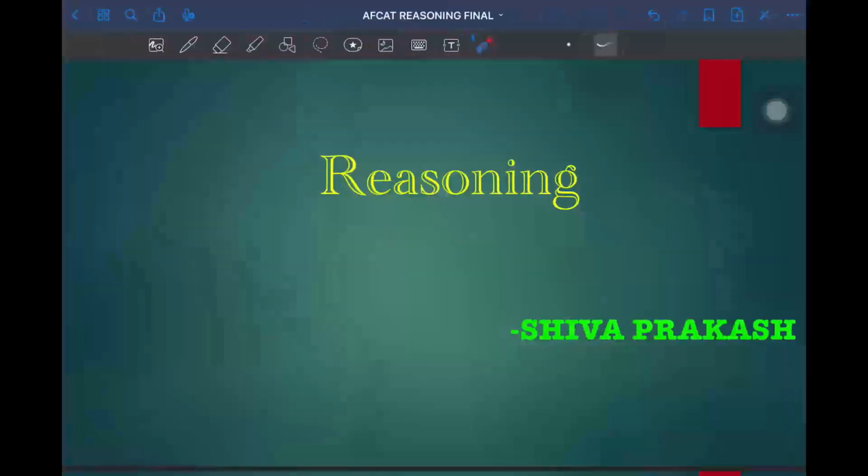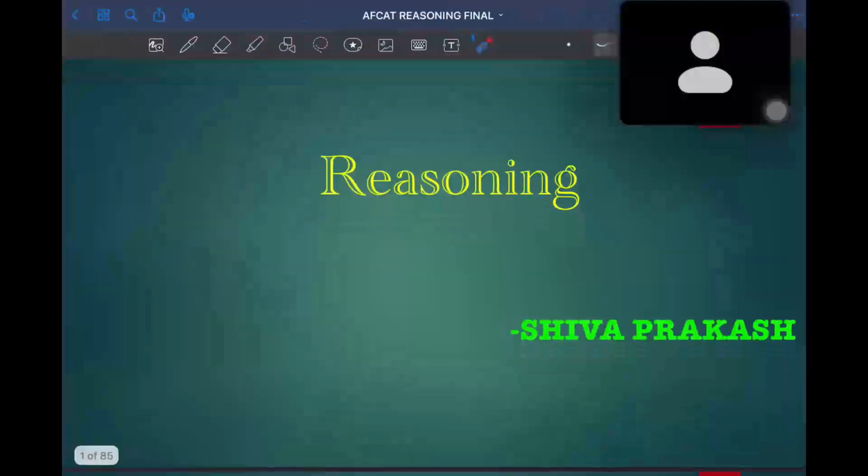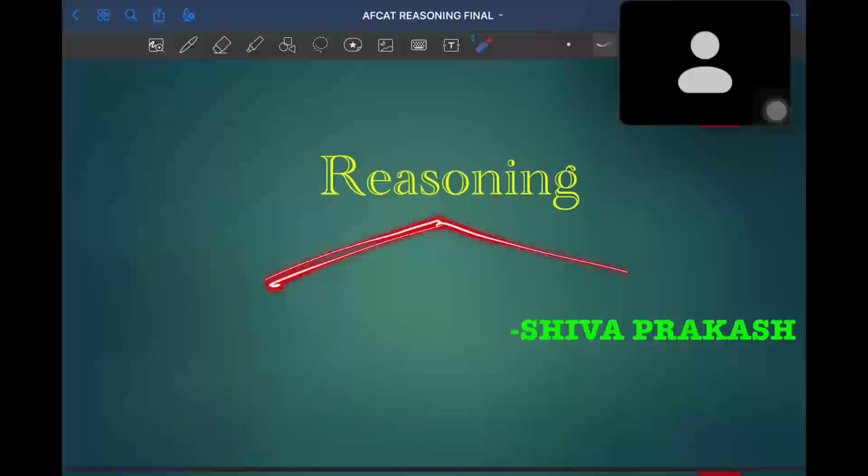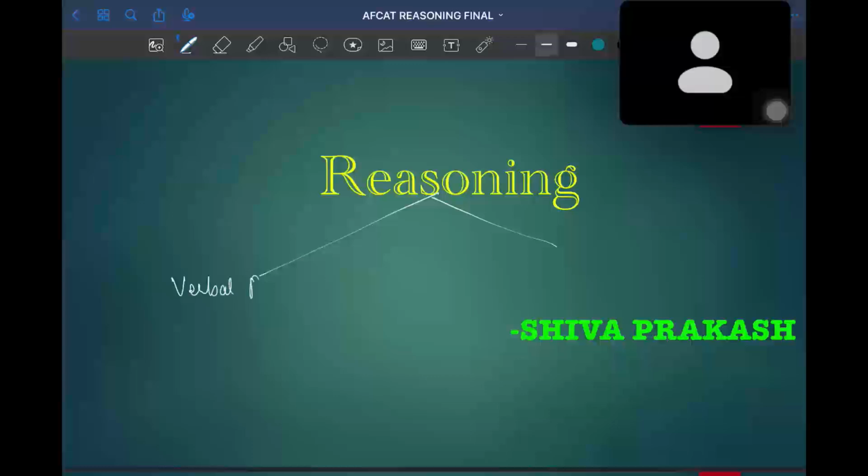Now, rather than wasting much time, let's jump into the topics. In reasoning, you'll be dividing the topic into two parts. One is verbal reasoning, and the second part is the non-verbal part.